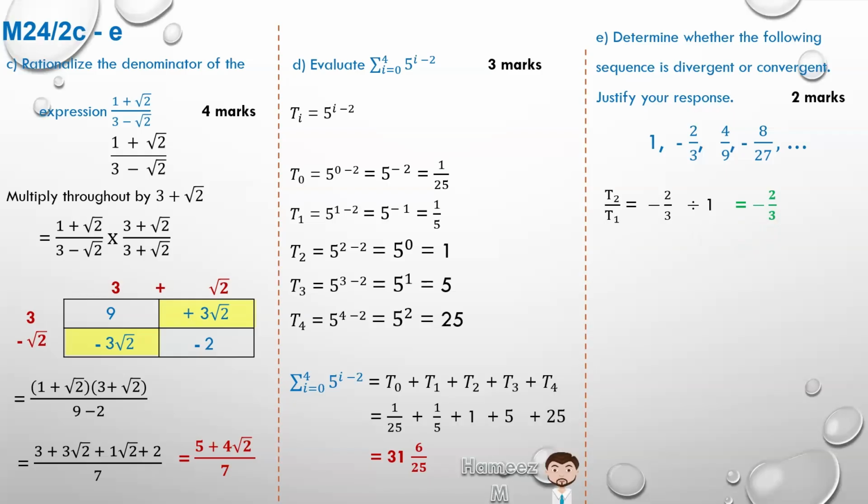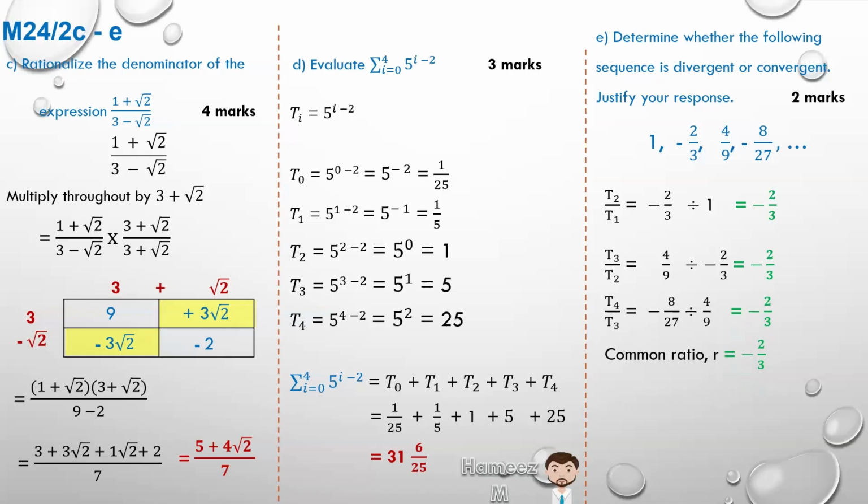Does it hold for the next two terms? T3 divided by T2, 4/9 divided by minus 2/3, it's still minus 2/3. It still holds. Does it hold for the third and fourth terms? T4 divided by T3 still gives us minus 2/3. So what we recognize here is there's a common multiplication factor, better known as a common ratio, and that ratio is minus 2/3.